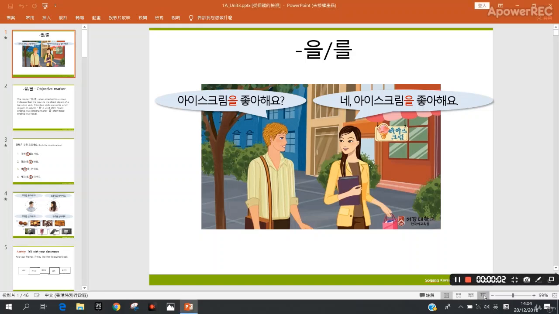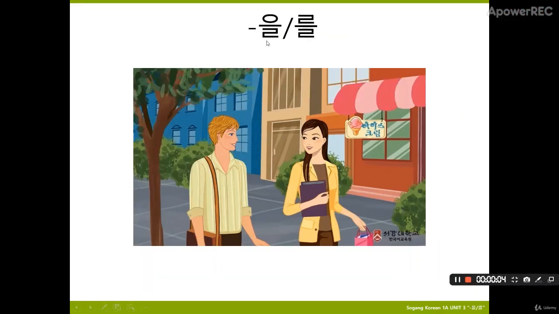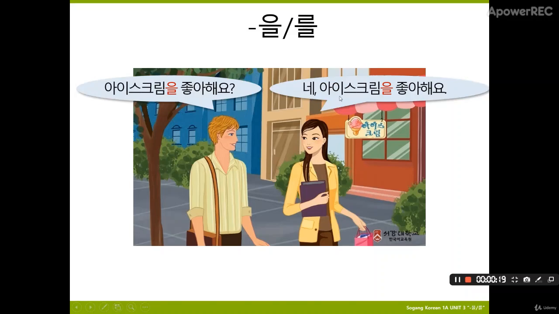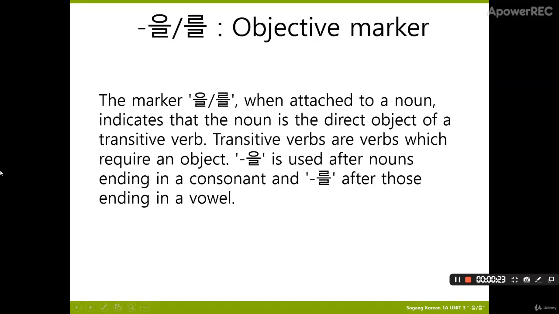Hello everyone, this lesson will be talking about this. This is the object marker in Korean. We can look at these two people. This guy said 아이스크림을 좋아해요. Ice cream, 좋아해요, like. And the girl said 네, 아이스크림을 좋아해요. Yes, I like ice cream.